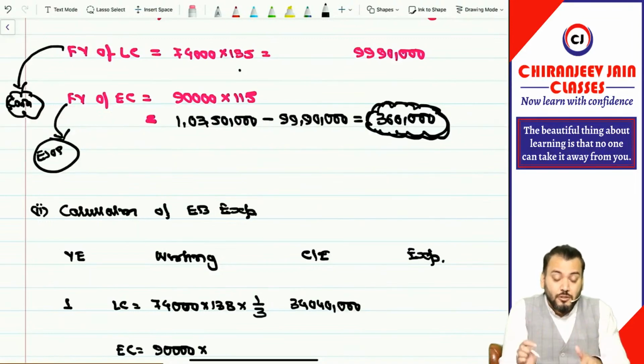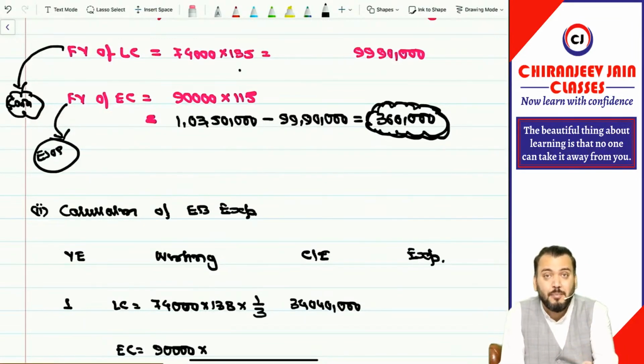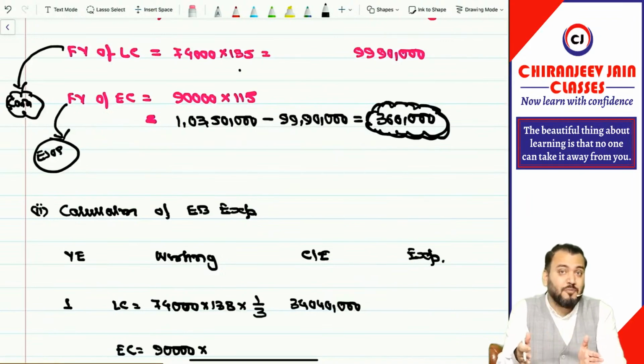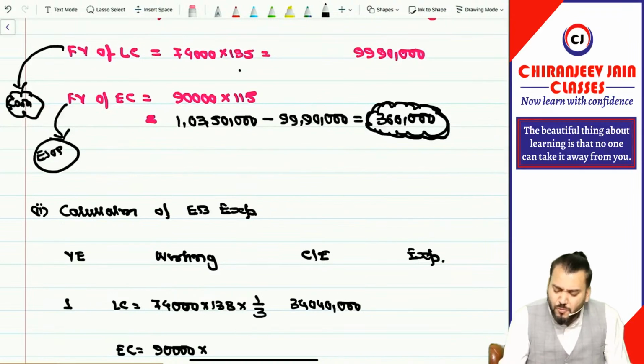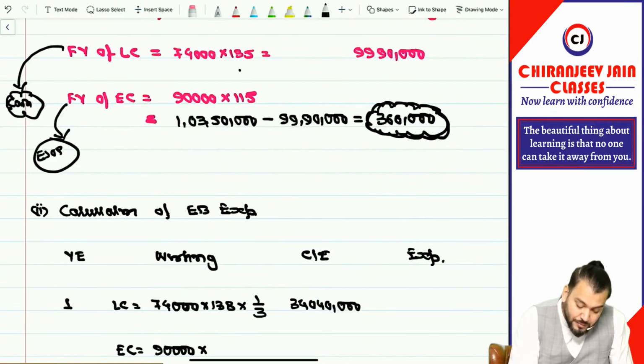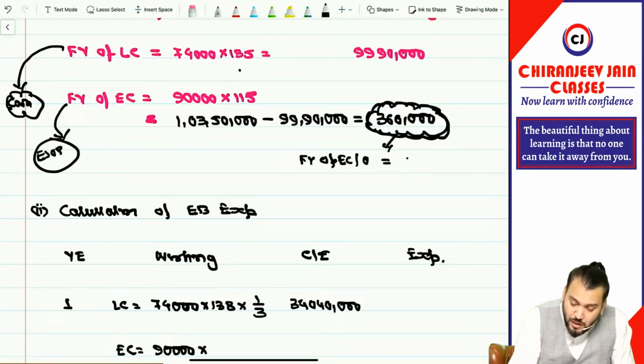In this question no information has been given about employees leaving, so we'll assume that all employees will be able to perform the service condition during these 3 years. I hope you are understanding. So we can do it this way: 3,60,000 divided by 90,000. We can say the fair value of the equity component per option is equal to 4.